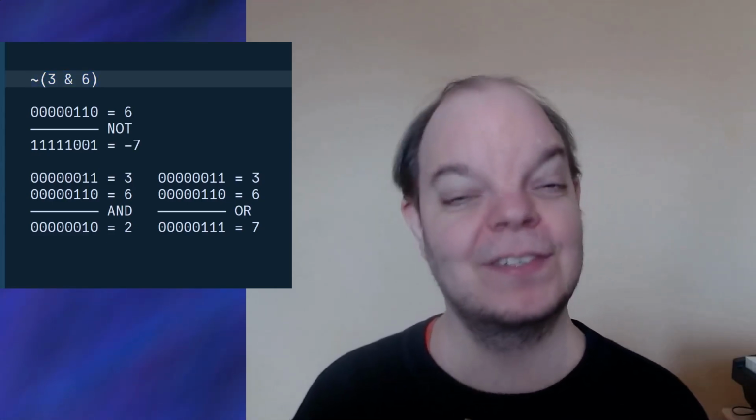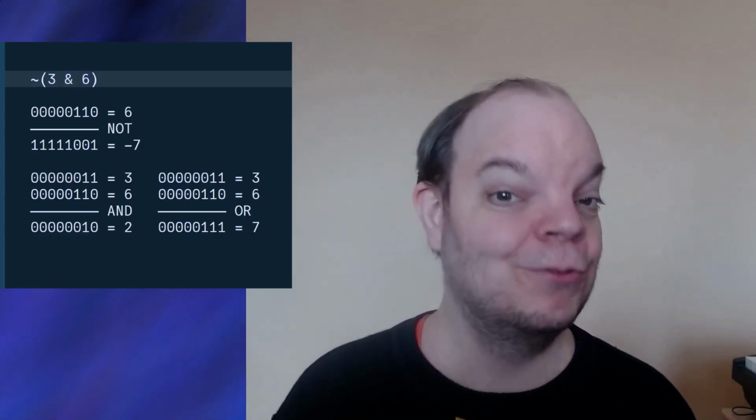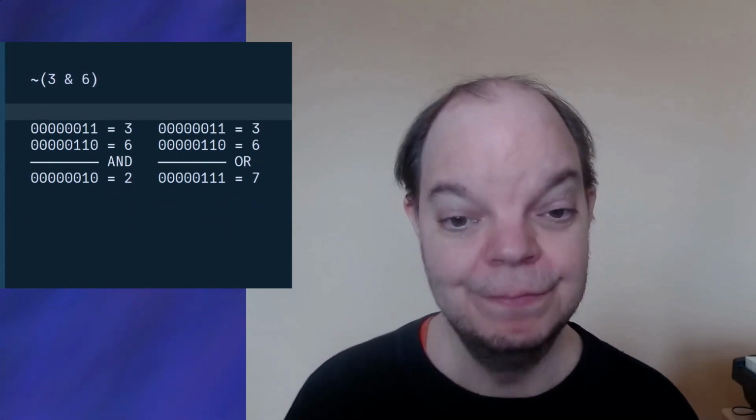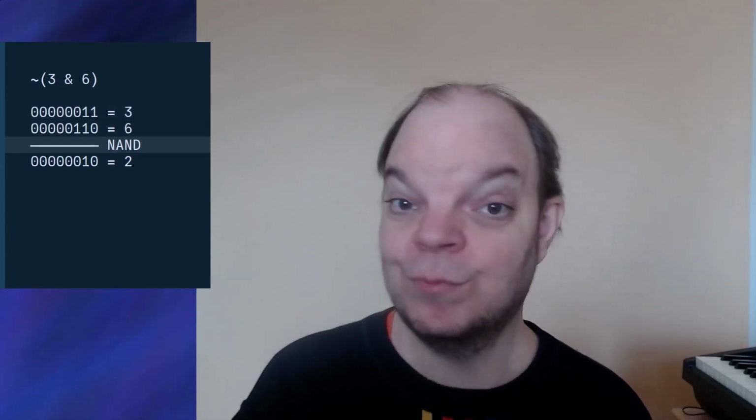But in Funciton, this is a single operation that can only do NAND. So to give just an example, if we wanted to take 3 and 6 and calculate the NAND, that would be the same as doing the AND, which we've already done, and then applying NOT. In other words, invert all of the bits. So in this case, the result would be -3.